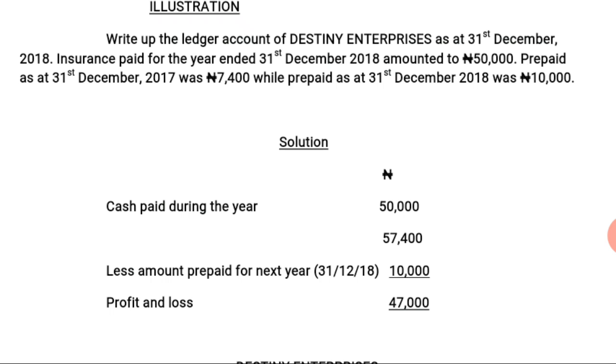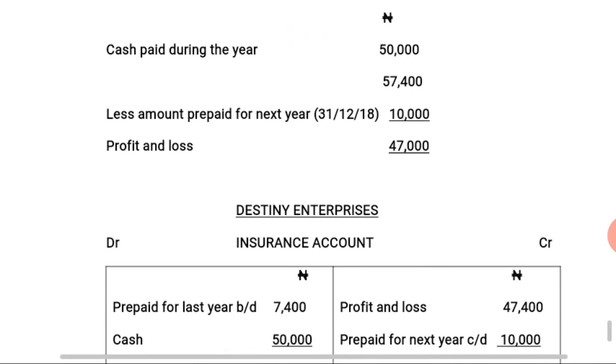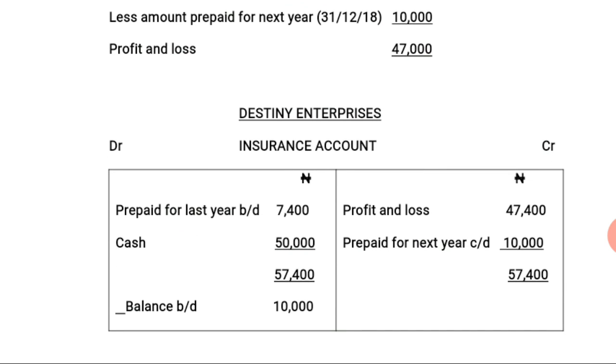So we have 57,400 naira. Then less amount prepaid for next year, which is 10,000 naira. So from 57,400 less 10,000 naira, we have the amount to be transferred to the profit and loss account, which stood at 47,400 naira.